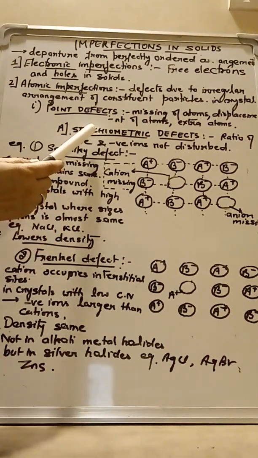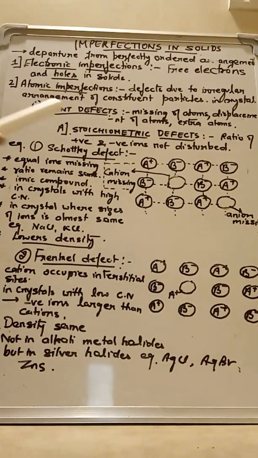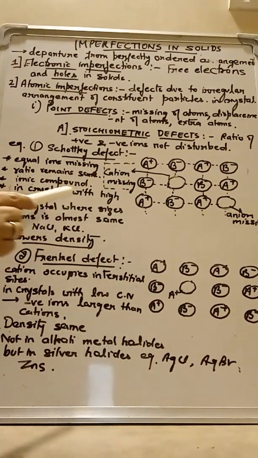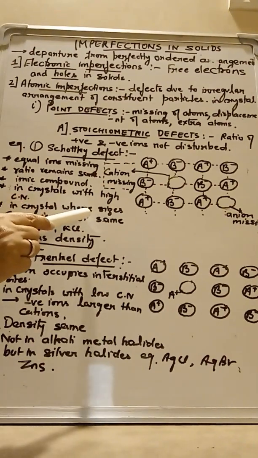That is why it is stoichiometric defect. Schottky and Frenkel, both the defects normally occur in ionic compounds only. Schottky defect further occurs generally in those crystals which have high coordination number. So the crystals having high coordination number generally show Schottky defect. Also, it occurs in the crystals where the size of ions, both the cation and anion, are not much different. They are almost the same. The difference is not much in the sizes of cation and anion.